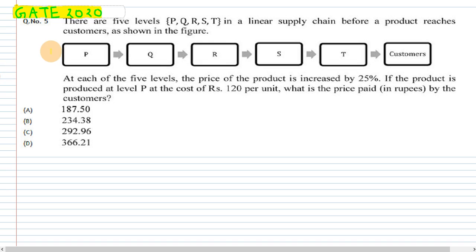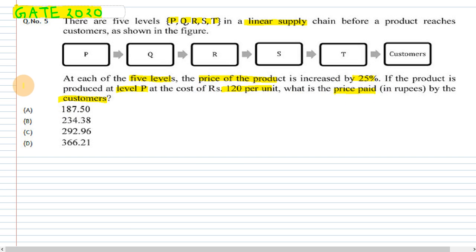The question says there are 5 levels P, Q, R, S, T in a linear supply chain before a product reaches a customer, as shown in the figure. So there are the 5 levels P, Q, R, S, T, and after that is the customer. At each of the 5 levels, the price of the product is increased by 25%, and if the product is produced at level P at the cost of rupees 120 per unit, what is the price paid in rupees by the customer?